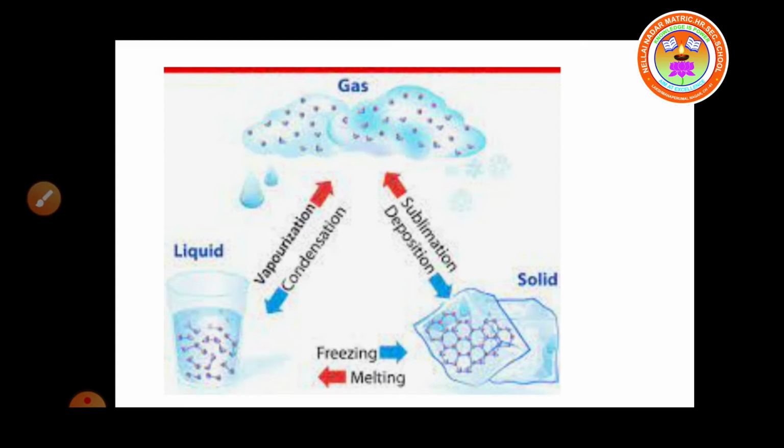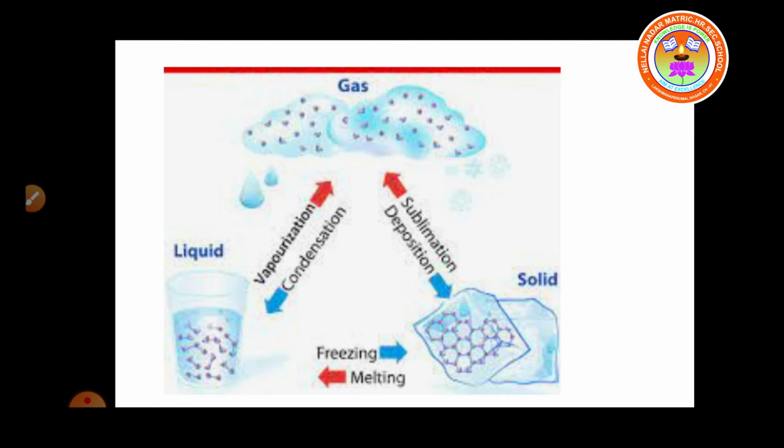For example, water molecules are in liquid state at normal temperature. When water is heated to 100 degrees Celsius, it becomes steam, which is a gaseous state of matter. On reducing the temperature of the steam, it becomes water again. If you reduce the temperature further to 0 degrees Celsius, it becomes ice, which is a solid state of water. Ice on heating, let us consider ice cubes, becomes water again. So water changes its state when there is a change in temperature.